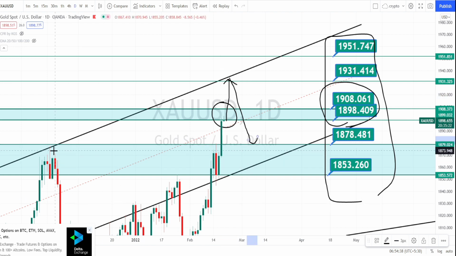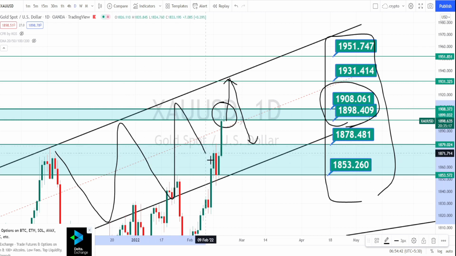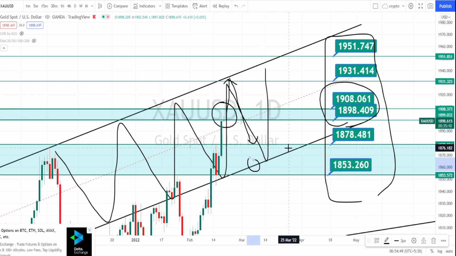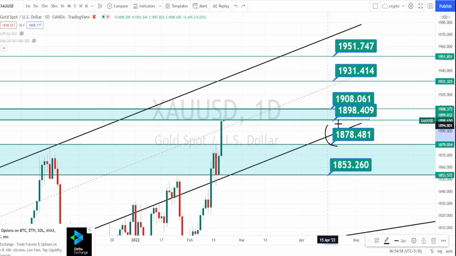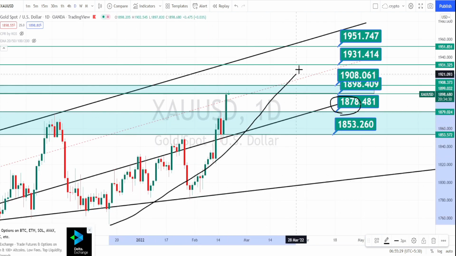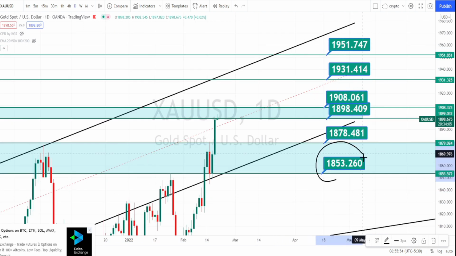But looking at the overall price action, it is still trading within a bullish channel pattern. So we can expect the bullish trend to continue as long as this support line is not broken. So if the price action retraces, this level of 1878 will be acting as a very strong support. So overall trend in daily time frame, it's still in a very strong bullish trend. The price action has to break this support level of 1853 in order to have a bearish trend reversal.